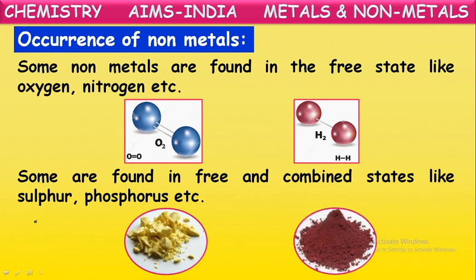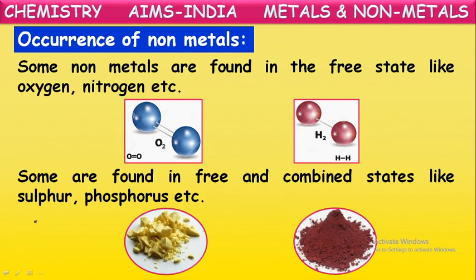If we take phosphorus also, it exists in the free form as well as in the combined state along with metals, in the form of metal phosphates. Just like the metals, non-metals are also available in two states, one in the free state and the other in the combined state. Some examples of non-metallic elements existing in the free state are gaseous elements like hydrogen, oxygen, nitrogen. These elements exist in the free state also. And some elements can exist in the combined state as well as the free state.